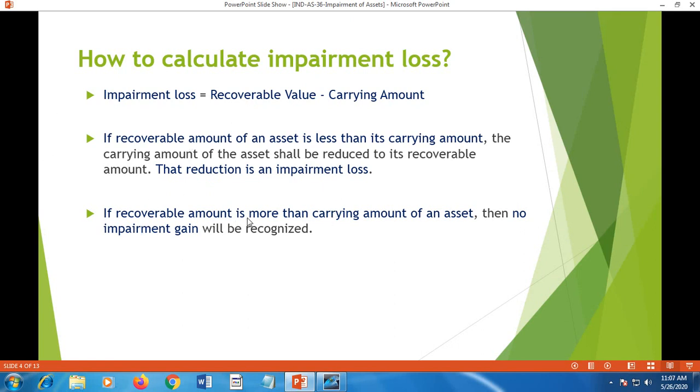If the recoverable amount is more than the carrying amount of an asset, then no impairment gain will be recognized. Only impairment loss will be recognized, whereas no impairment gain will be recognized under the standard.